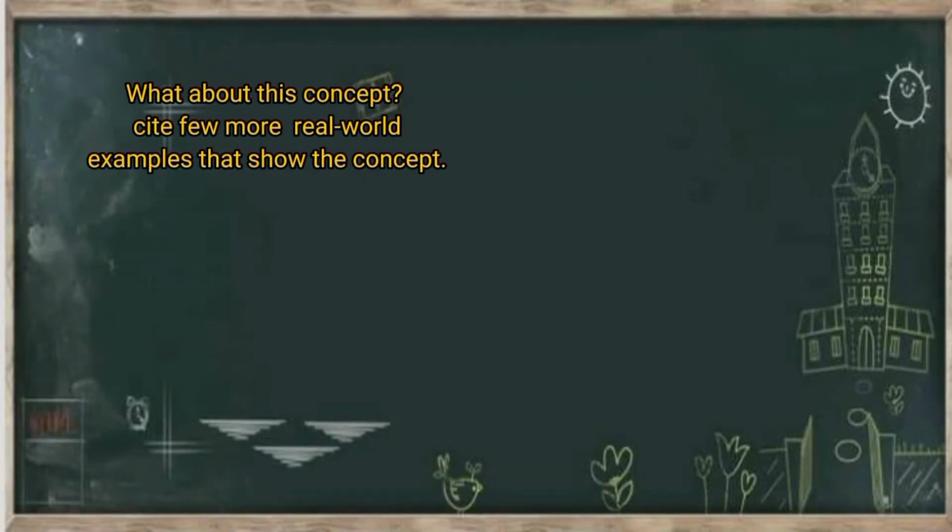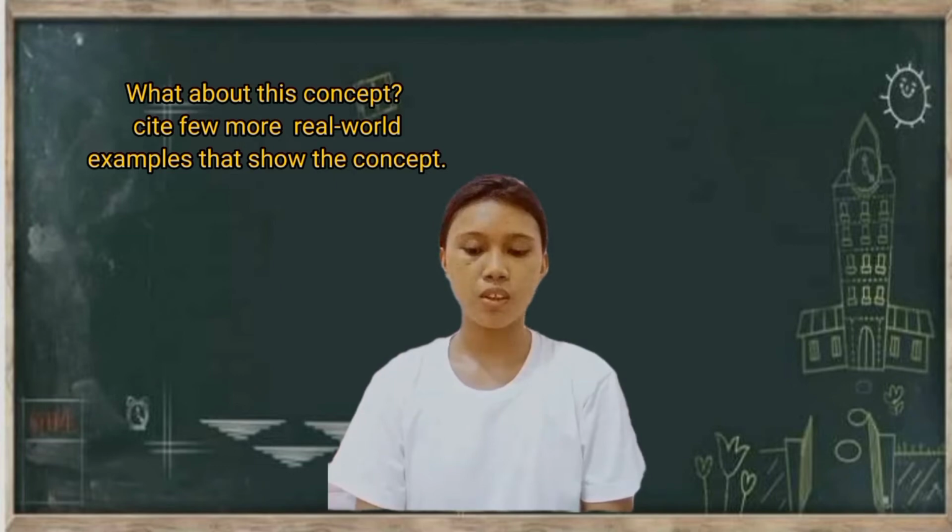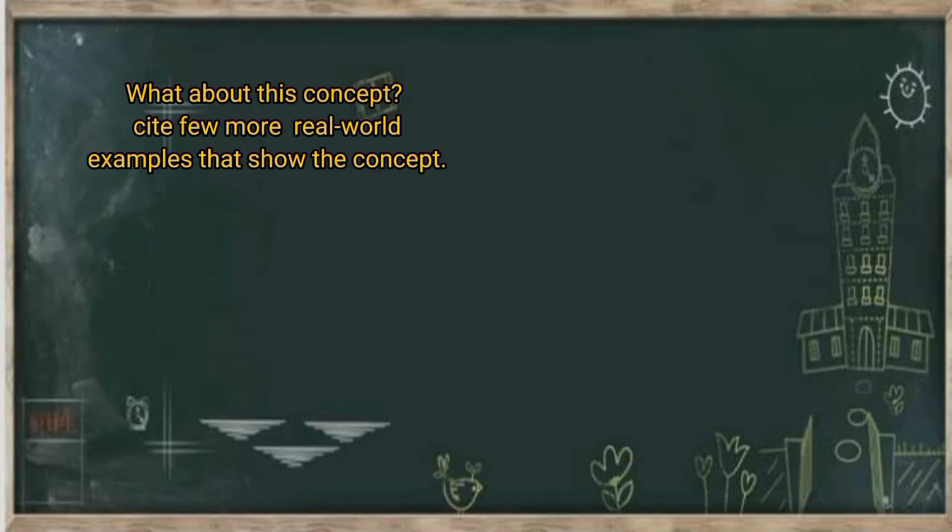What is this concept about? Cite a few more real-world examples that show the concept. In it, each Fibonacci number is the sum of the two preceding numbers. My real-world examples that show the concept are DNA, galaxies, seashells, and many more. The sequence is a set of integers that starts with 0, followed by 1, then by another 1, and then by a series of steadily increasing numbers. The sequence follows the rule that each number is equal to the sum of the preceding two numbers.